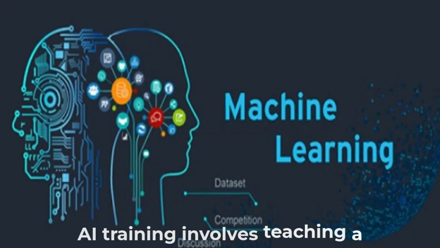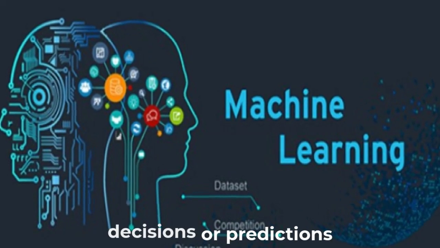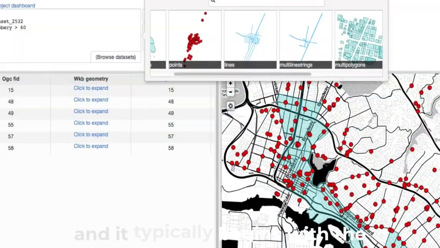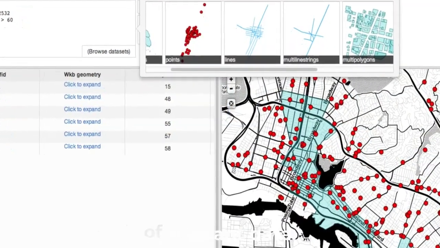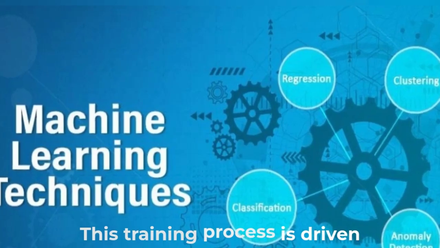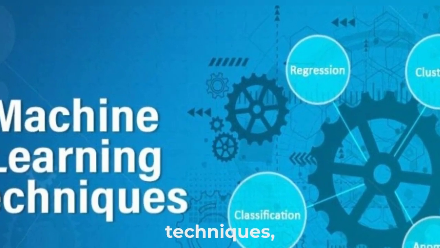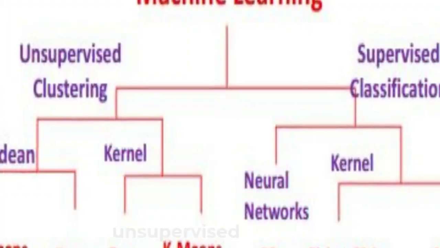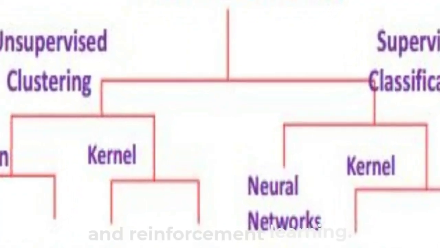AI training involves teaching a machine learning model to make decisions or predictions based on data, and it typically begins with the collection and preparation of relevant data. Data must be cleaned, organized, and often labeled in order to train the model effectively. This training process is driven by various machine learning techniques, including supervised learning, unsupervised learning, and reinforcement learning.